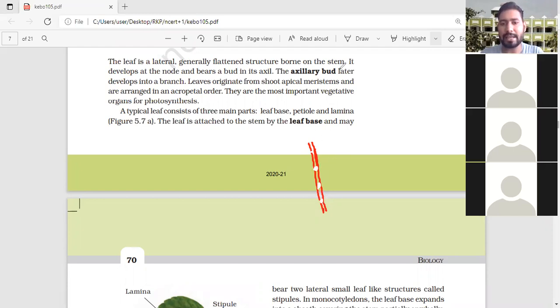At the node region, there is another structure known as the leaf base. From the leaf base there is another structure known as the petiole. After the petiole, you can look at the green structure, and this green structure is known as the leaf.